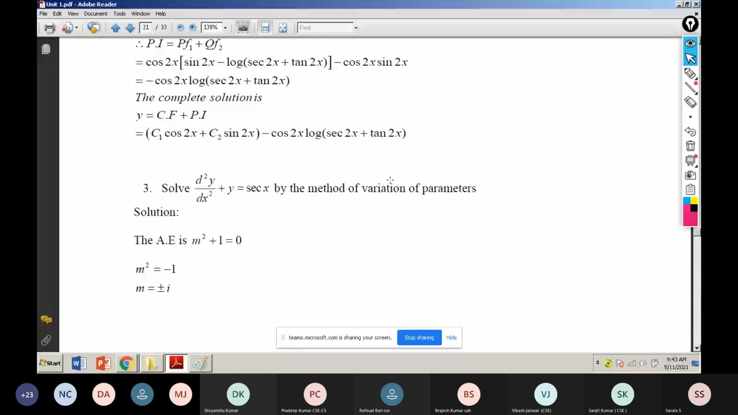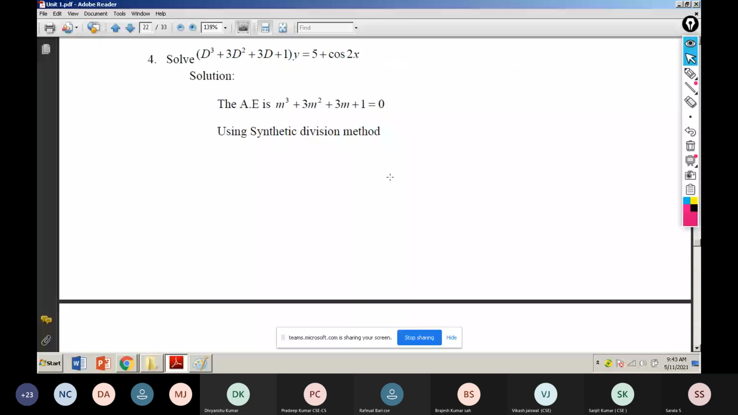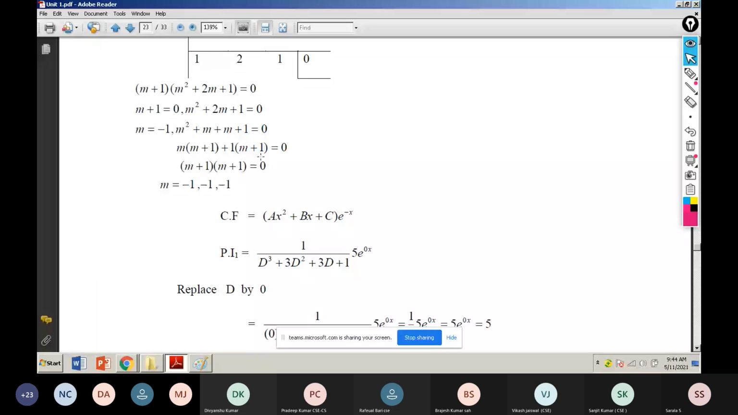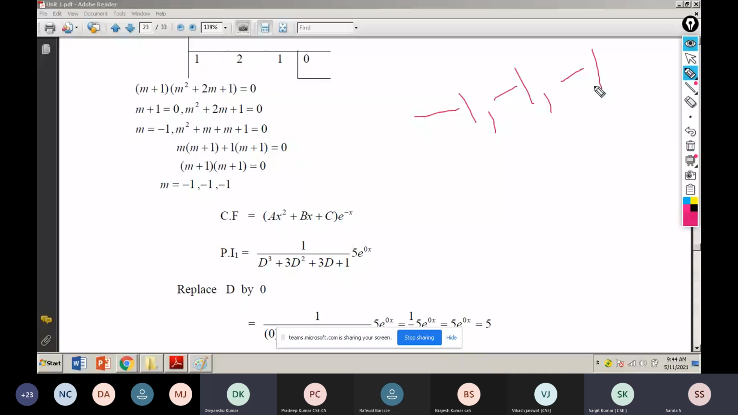See this problem. I will not explain the synthetic division method one more time. You see, today I will upload these notes. Here I got minus 1, minus 1, minus 1. Tell me, are all the roots real? Yes, ma'am. All real and equal. Equal or different? Equal, ma'am.